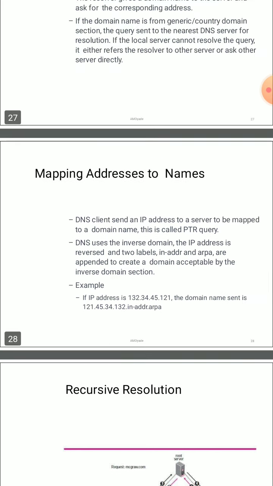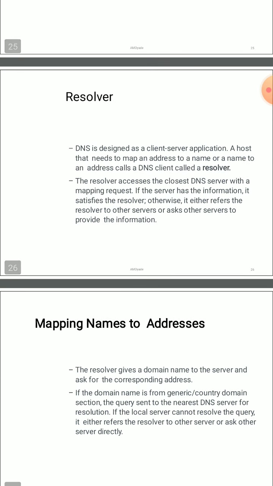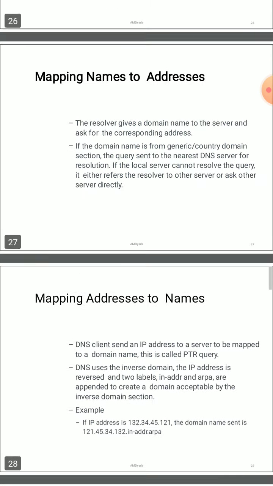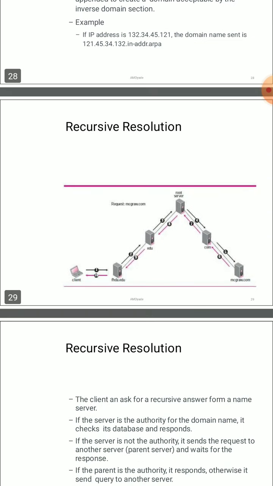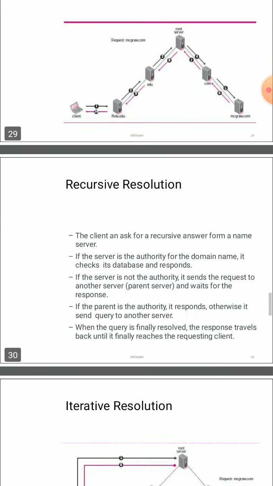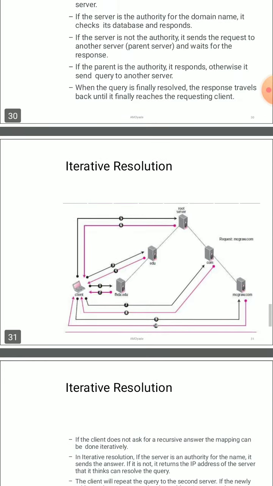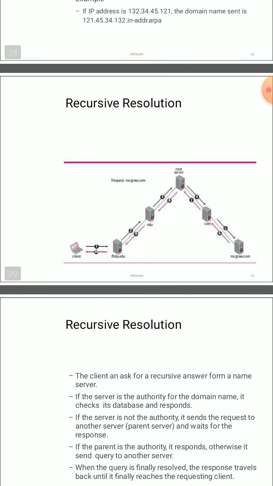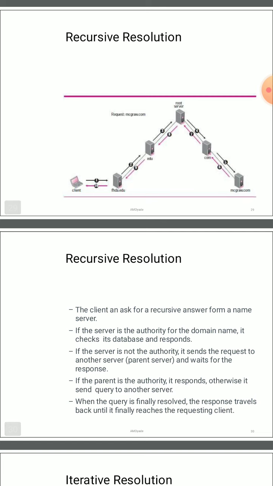So these are the two types of resolvers we have seen. A resolver is nothing but you giving a query in the form of a name or in the form of an IP address that is going to be resolved. There are two ways to resolve this: one is the recursive way, another is the iterative way. First we will discuss the recursive way. In the recursive way, the client asks for a recursive answer from a name server.